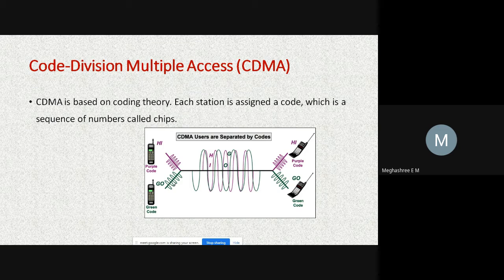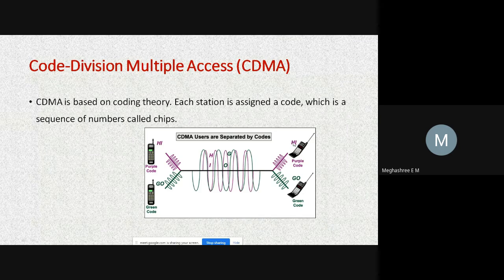This example is taken only for explanation purposes; in reality, it will not work this way. To make you understand the concept, this example is taken. This station is assigned a certain color code, and this station is assigned another color code. Together they are transmitted over the shared channel, and at the destination the respective data will be delivered.